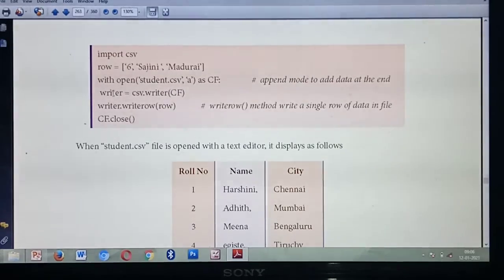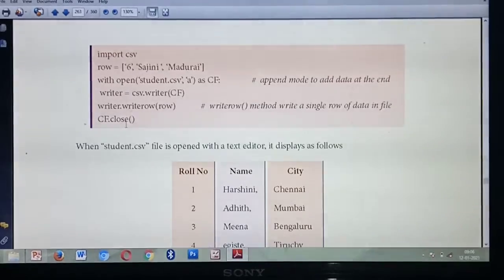Next, you are going to write to the file. So what's the format for writing? The method used to call the writer. Writer equal to csv.writer(cf). Then you should pass the file object, which is cf. Then you are writing, and each file is written row by row. So which method? writer.writerow(row). Next you are going to close the file. So cf.close().